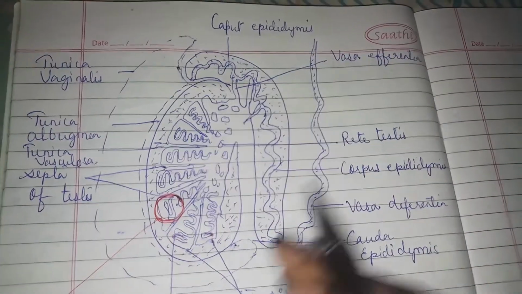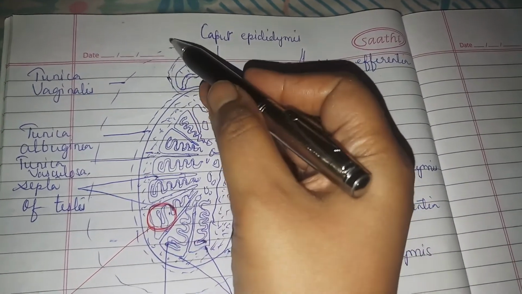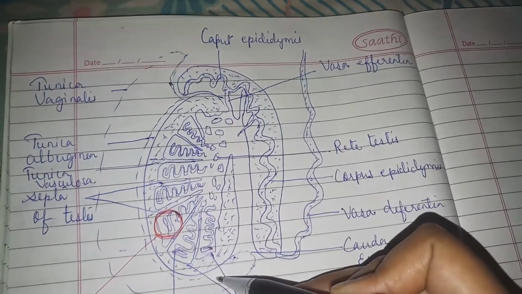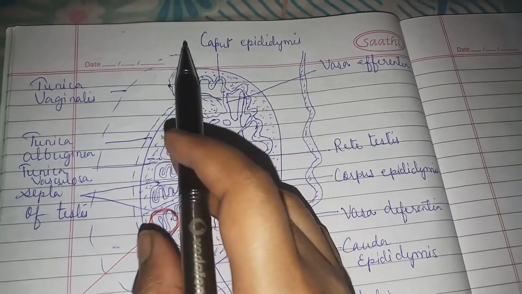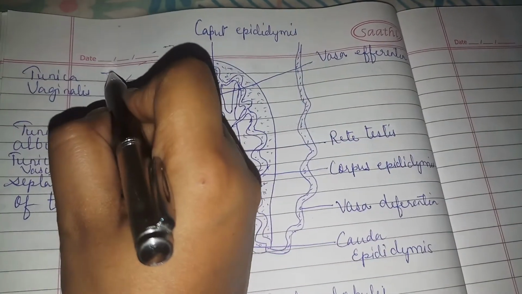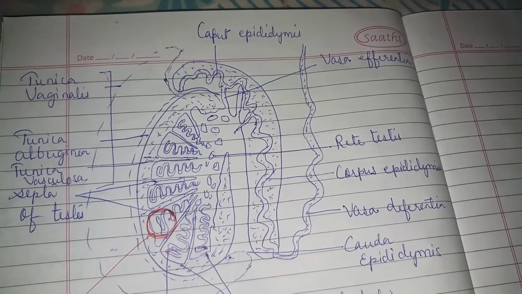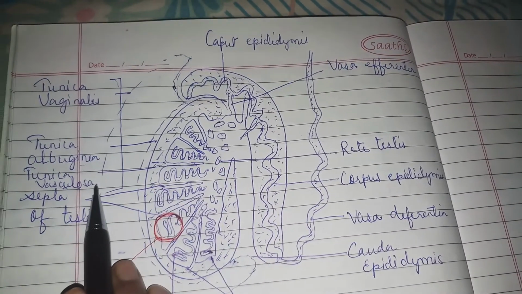Just now I told you that the testes are located in the scrotum. Outside this we have the scrotal pouch, right? And each testis is covered by three layers, called tunicae: tunica vaginalis, tunica albuginea and tunica vasculosa.